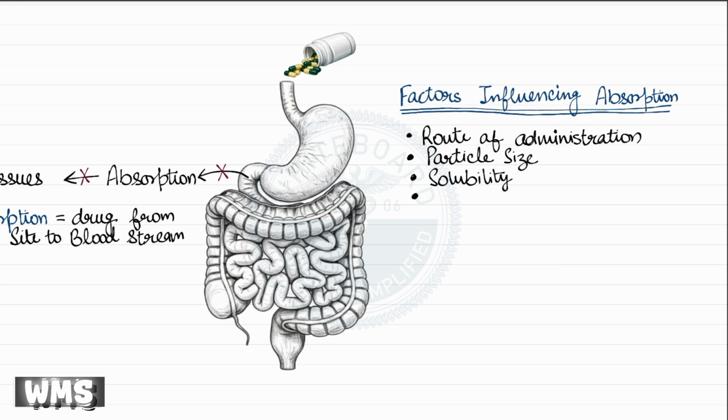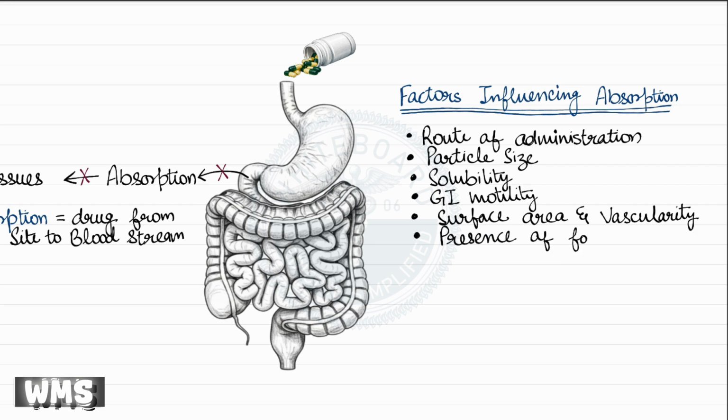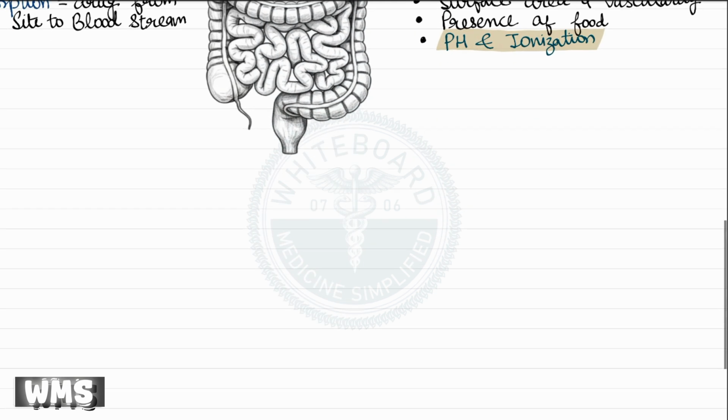In addition to these, gastrointestinal motility, surface area and vascularity of the GI tract, presence of food, and most importantly, the pH of the surrounding environment and ionization state of the drug all play significant roles. In today's discussion, we will focus specifically on the role of pH and ionization of drugs, which forms the basis for understanding the Henderson-Hasselbalch equation in pharmacology.